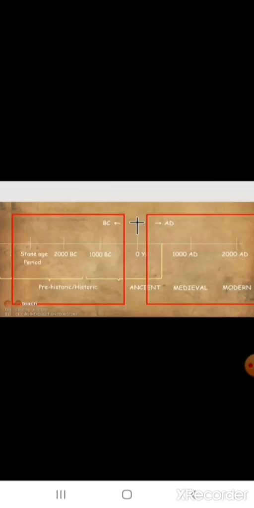Children, here we can see that year 0 is taken as the birth of Jesus Christ and it is the cutoff period. So we can state any period before that event as before Christ, that is BC. And in the year of the Lord, we use it as Anno Domini, that is AD, that is after the birth of Jesus Christ.